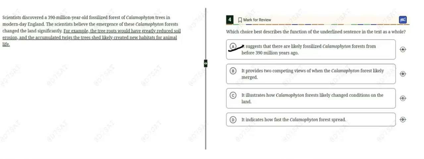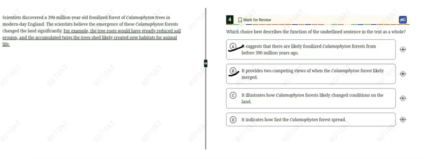Let's look at the choice B. Choice B says it provides two competing views. So we are not talking about competing views at all. So we don't need to read the remaining part of the sentence. We can cross out this choice B.